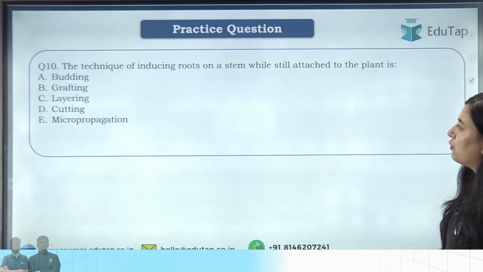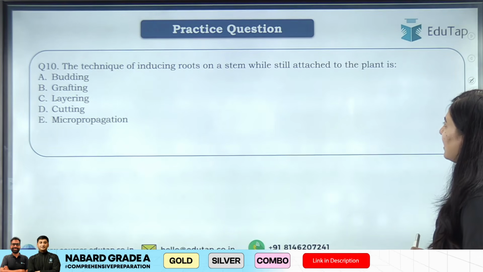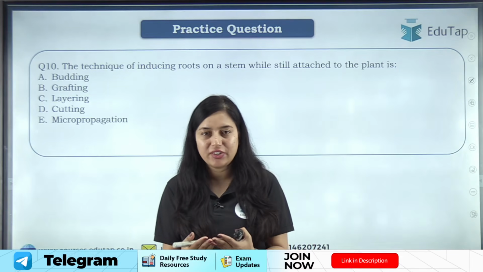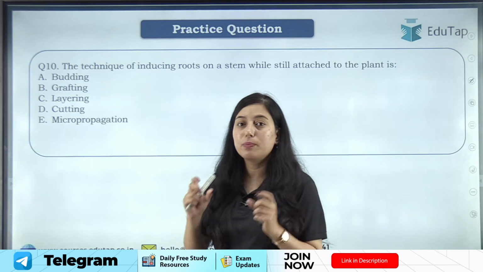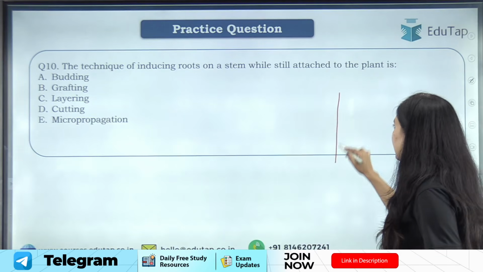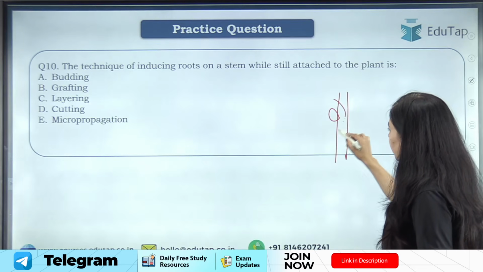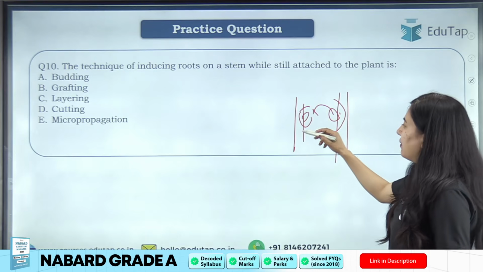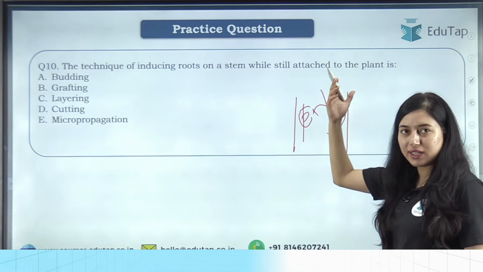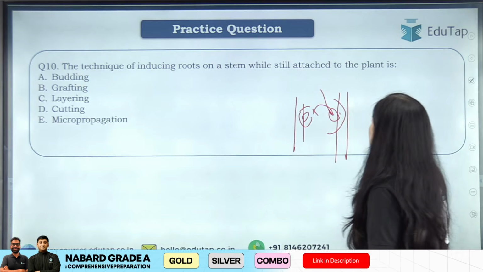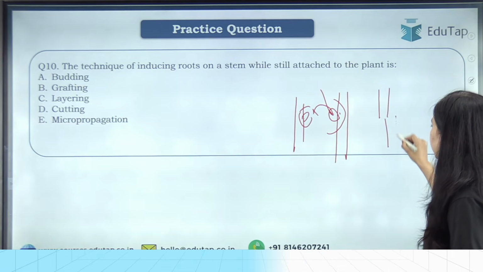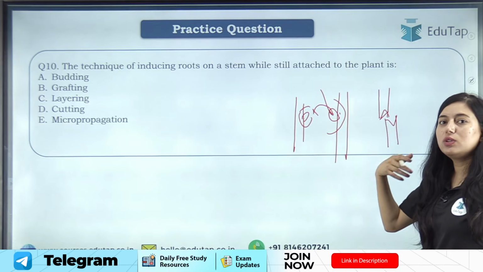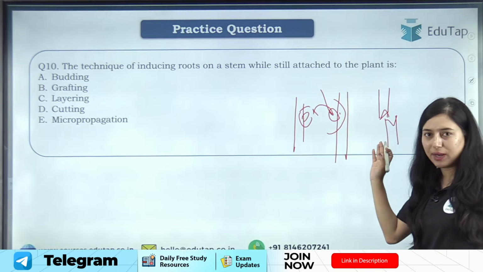Next question: the technique of inducing roots on a stem while still attached to the plant is. Okay, now students, there are different methods of propagation, right? Sometimes we use a bud. We have a plant and there is a bud on this plant, we cut this bud and attach it to the required plant stem, and this bud is allowed to grow and forms a new plant, right? That is called budding. Then there is another method, grafting, in which we join two pieces of plant and tie them together. That is known as grafting.